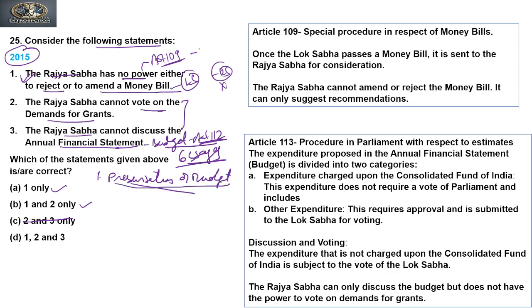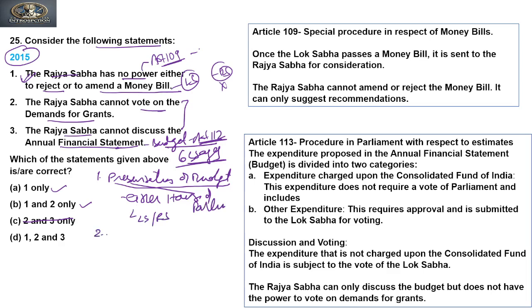According to the Constitution of India, the President may lay the budget before the houses of Parliament. It means it can be presented in either house of Parliament. So the budget can be presented either in the Lok Sabha or in the Rajya Sabha.